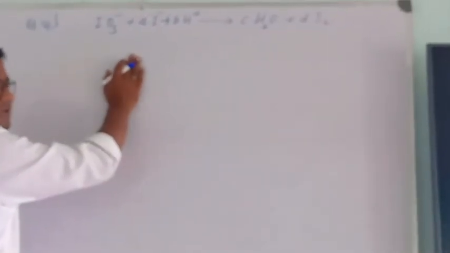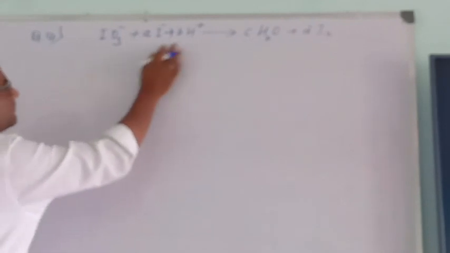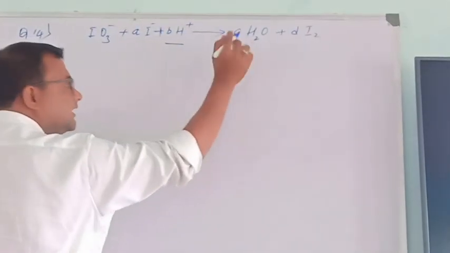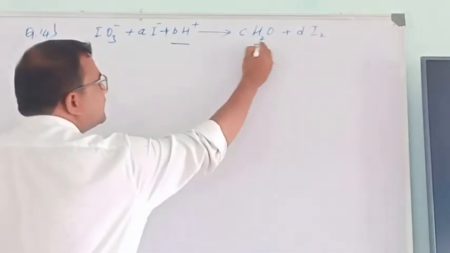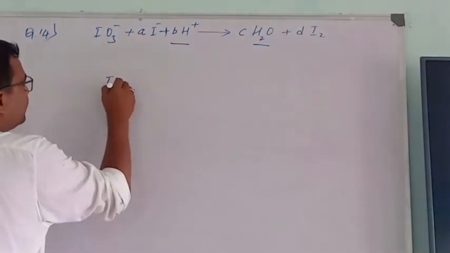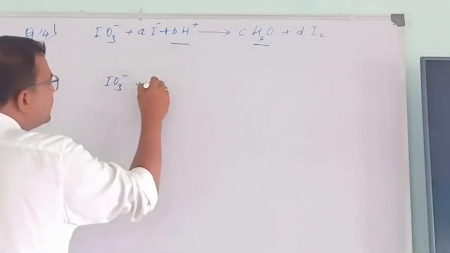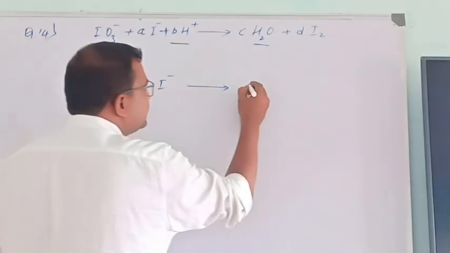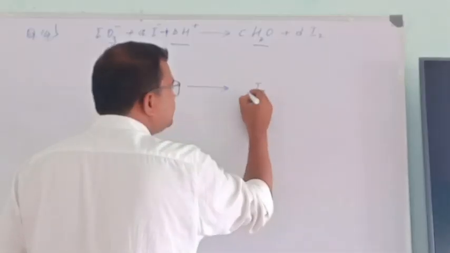So first of all, write down separate oxidation and separate reduction reactions. For the time being, eliminate this, and this also; later we will balance it. Then IO3 minus plus I minus gives rise to iodine.